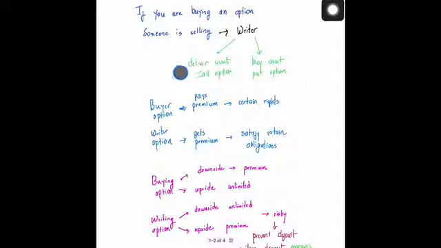As far as the buyer goes, that is you. When I say that is you, it doesn't mean that you have to just be the buyer. You could also be the writer, it is just a figure of speech. If there is a buyer of an option, he pays the premium in order to enter into the contract, and that gives him certain rights. The writer of an option gets a premium, so in order to get the premium, he has to satisfy certain obligations.